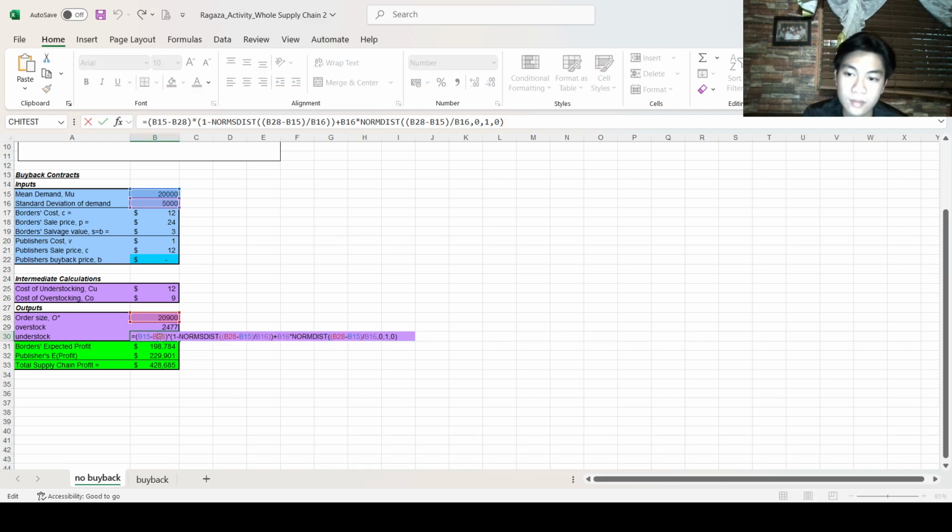For the understock, this is the formula, which by getting the mean demand minus the order size,